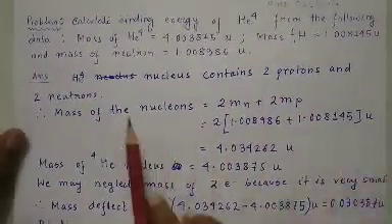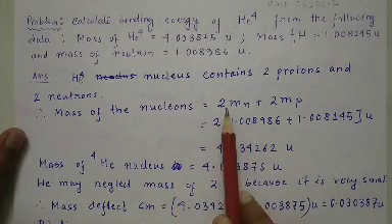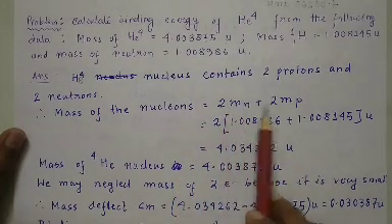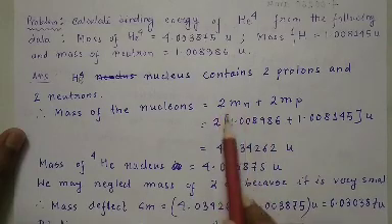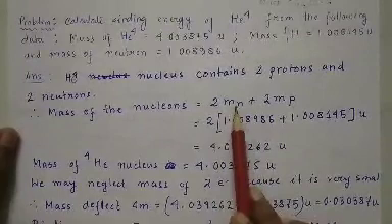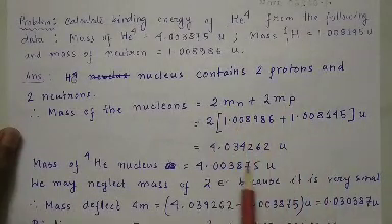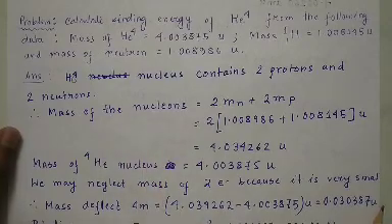So what is the total mass of the nucleus? The total mass of the nucleus is 2 Mn, the mass of 2 neutrons, plus 2 Mp, the mass of 2 protons. Then we put in the values of Mn and Mp, so this much atomic mass unit. This is the mass of the nucleus.